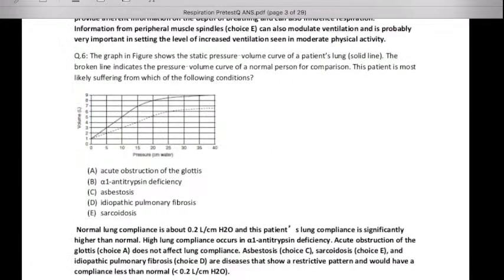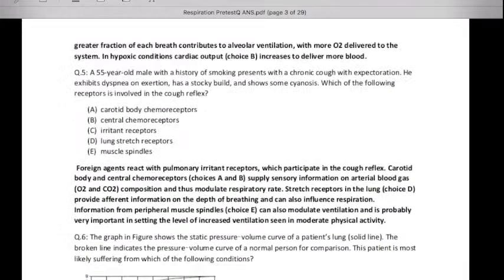If you go through these questions: a 55-year-old male, history of smoking, presents with a chronic cough with expectoration, exhibits dyspnea on exertion, stocky build, shows some cyanosis. Cyanosis means lack of oxygen.